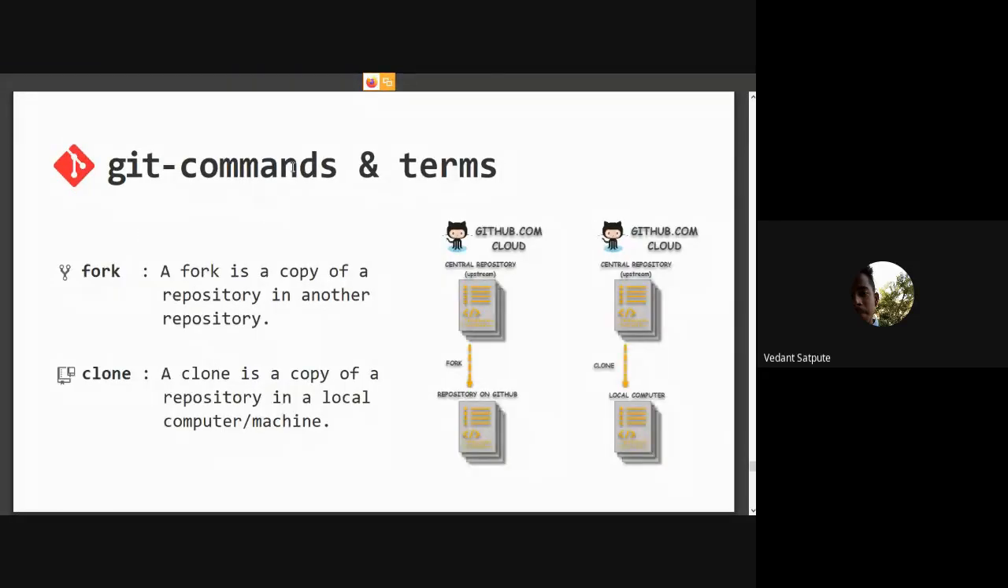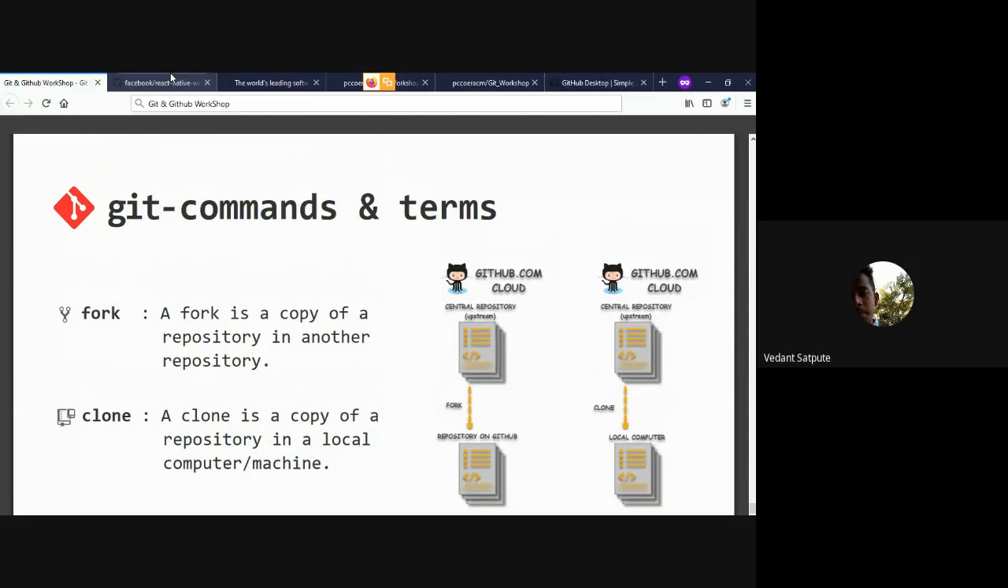So yes, now we'll come to the term fork. What is a fork? A fork is a copy of any repository in another repository, and a clone is a copy of a repository on a local machine. But let's see why that is.